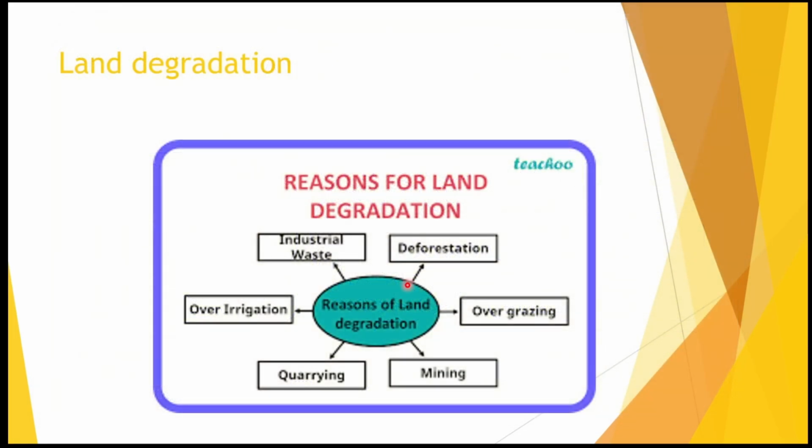Now in our textbook it is mentioned that Chhattisgarh, Jharkhand, Madhya Pradesh and Odisha have land degradation due to mining, and in states like Gujarat, Rajasthan, Madhya Pradesh and Maharashtra, overgrazing is the reason for land degradation. In some states like Punjab, Haryana and Western UP, over irrigation is the reason for land degradation. These things were asked in previous board examinations, so they are important PYQs. In which particular state, what is the reason for land degradation, you must remember.